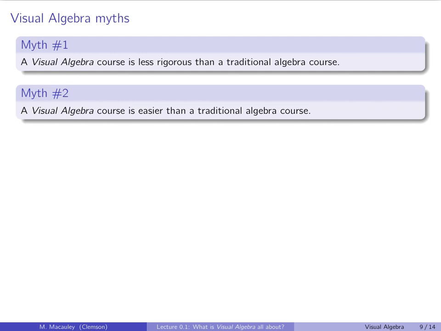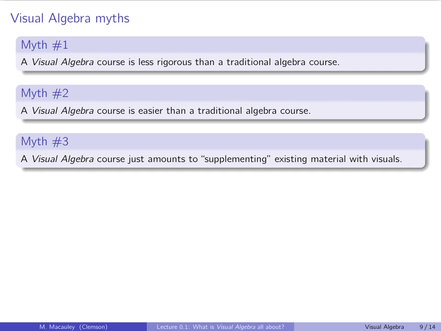I am enrolled in algebra right now, and I found yours to be much more difficult, parentheses, and hence fun. This is someone who's very strong in math and probably going to grad school. And he's saying your visual algebra course is harder than the one I'm taking right now. It doesn't have to be. Again, you could teach an easier one if you wanted to. And actually, I would say that you probably can. It's easier to teach an easier course if you want to visually, but it certainly does not have to be.